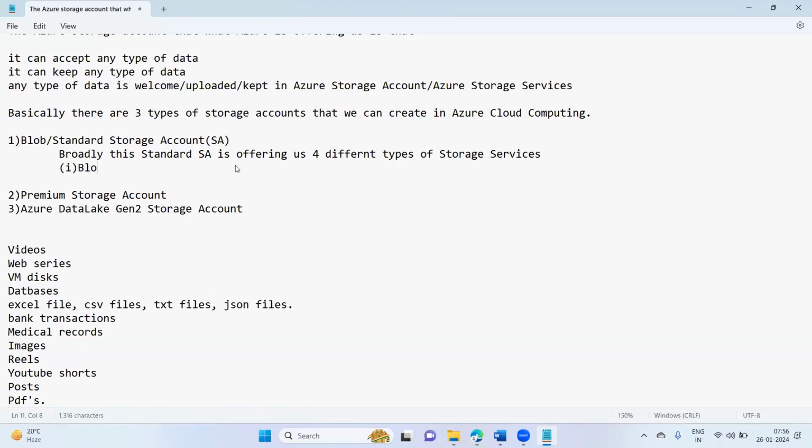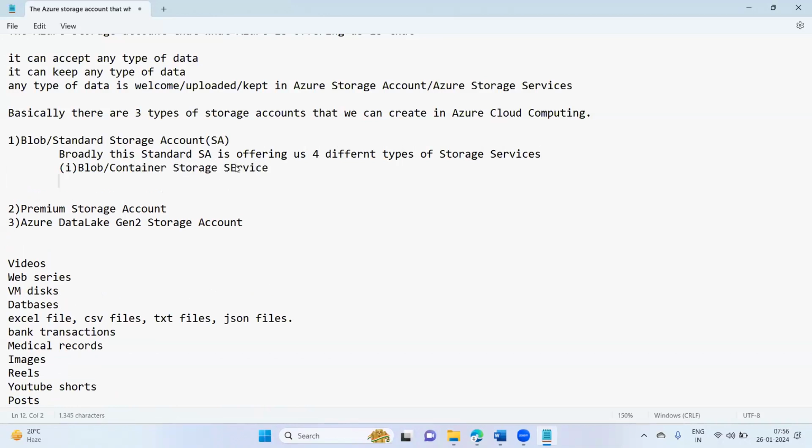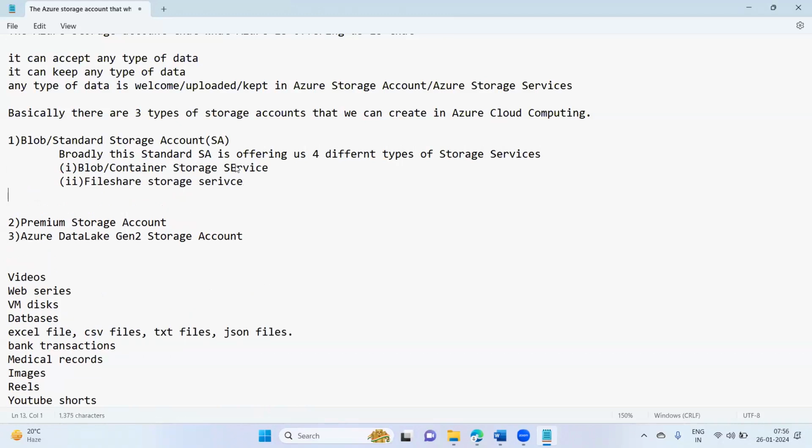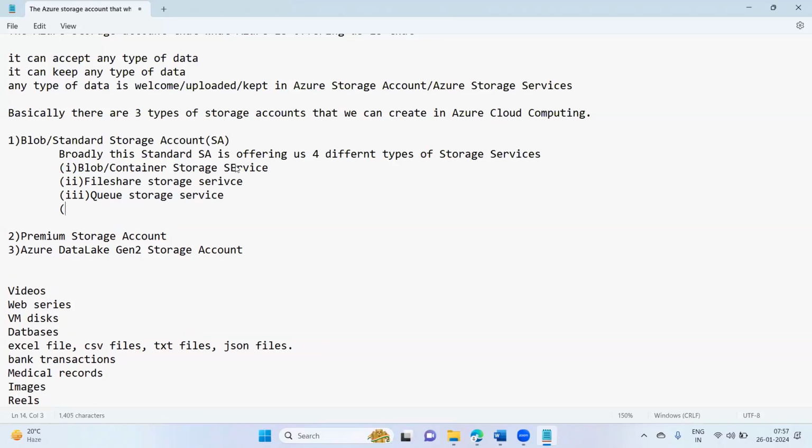Firstly, block or container storage service. Second, file share storage service. Third, queue storage service. Fourth, table storage service.